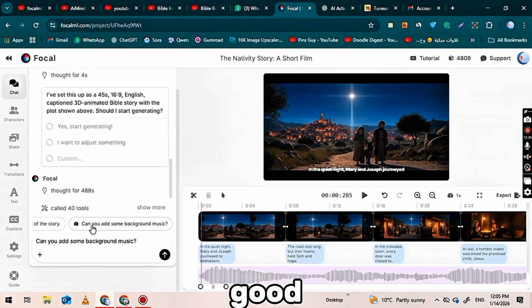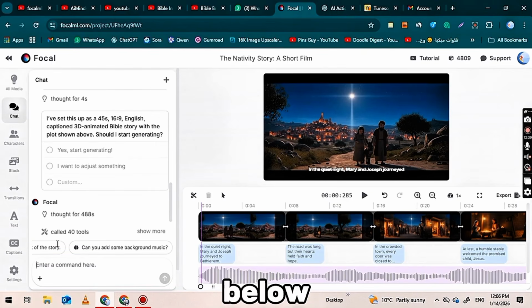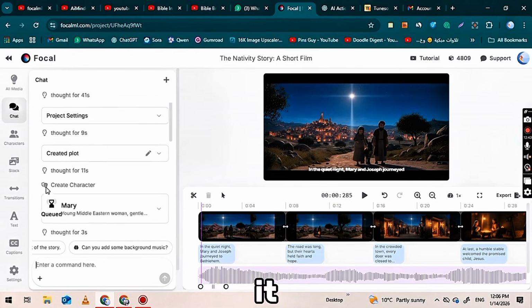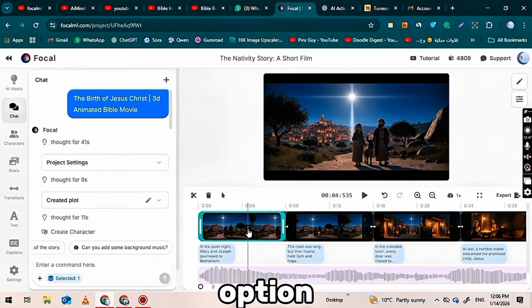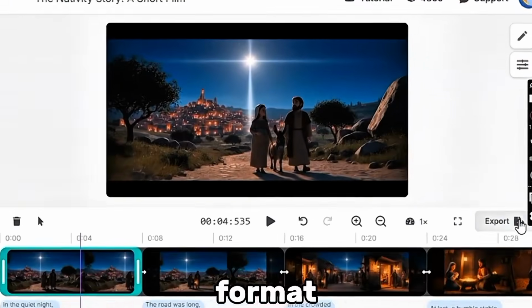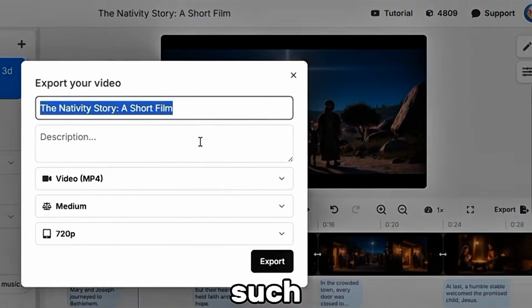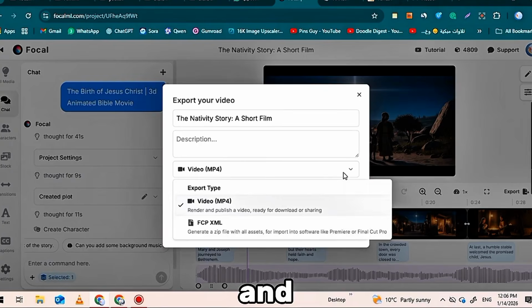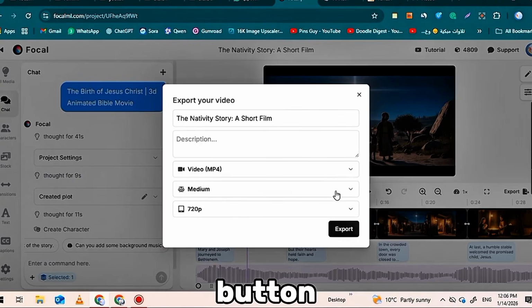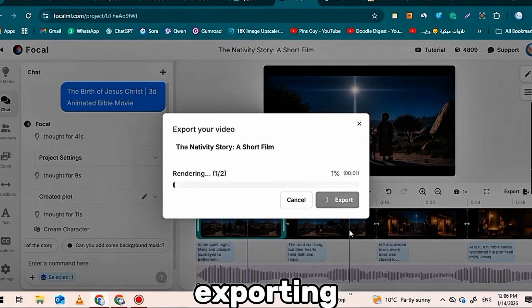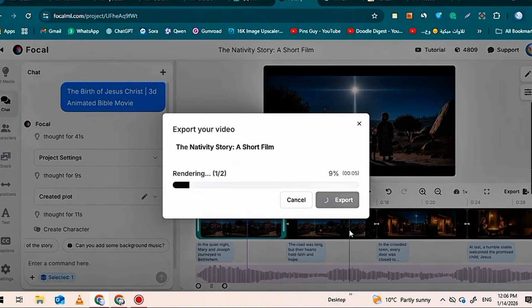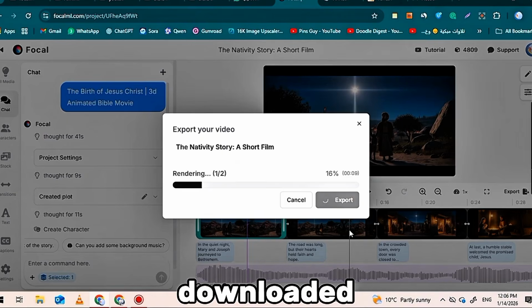Once everything looks good, you will see the export button below the video. Click on it, select the simple video option in MP4 format. Choose your preferred resolution such as 720p, and then click on the export button. Your video will start exporting, and once the process is complete, the final video will be automatically downloaded to your device.